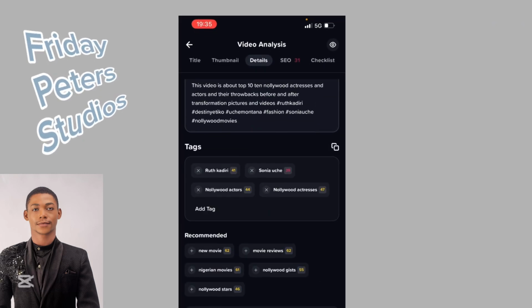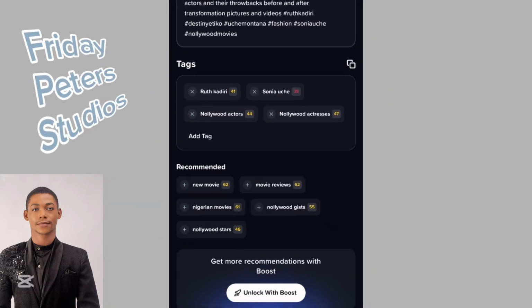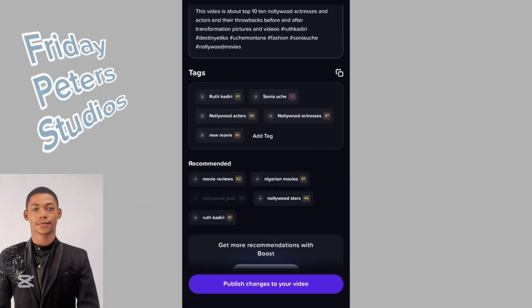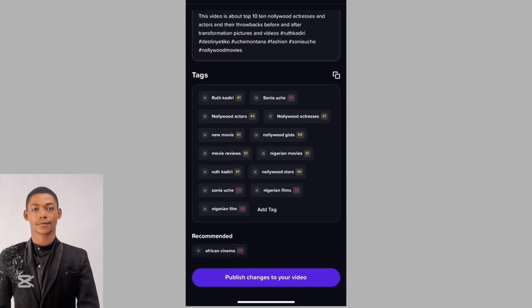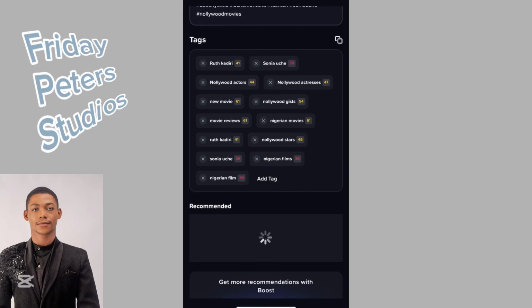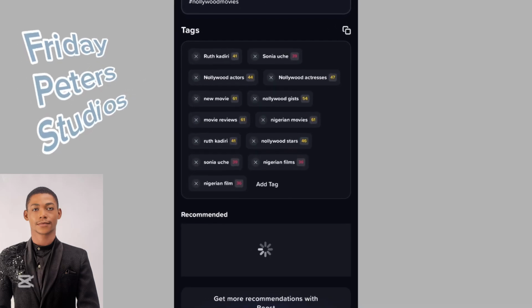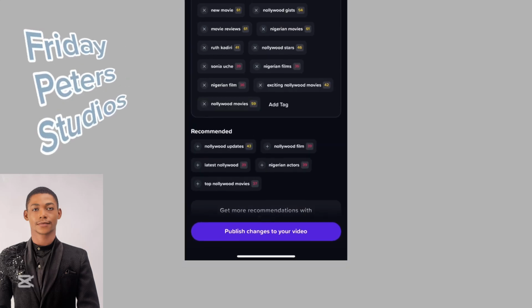Can you see? vidIQ has already checked the tags I used and has already recommended more tags for me. All I have to do is just click to add, and they will just keep adding. Publish. It will say suggest more. I didn't need to keep typing all these things over there.